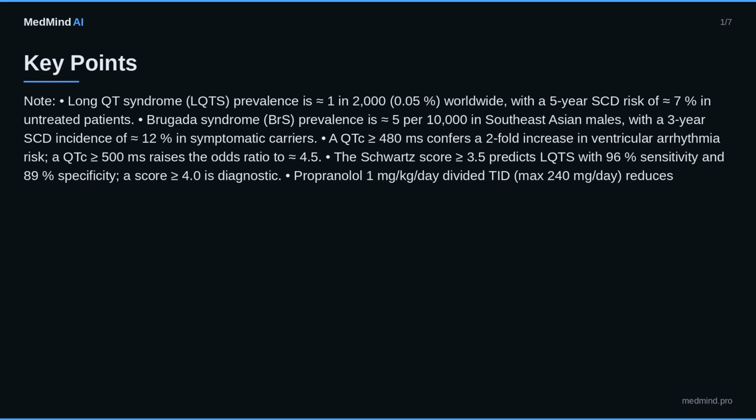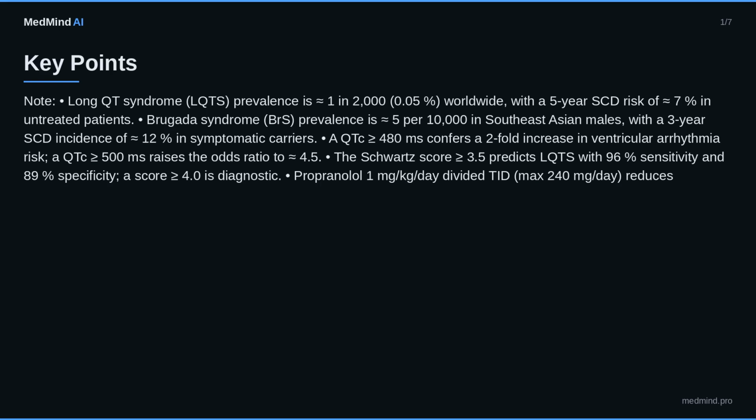A QTc greater than or equal to 480 milliseconds confers a twofold increase in ventricular arrhythmia risk. A QTc greater than or equal to 500 milliseconds raises the odds ratio to approximately 4.5. The Schwartz score greater than or equal to 3.5 predicts LQTS with 96% sensitivity and 89% specificity. A score greater than or equal to 4.0 is diagnostic.